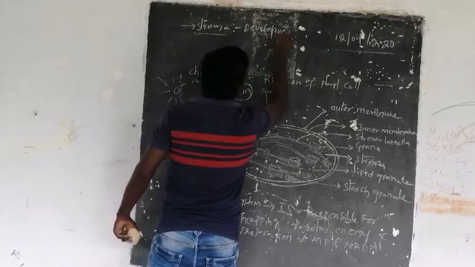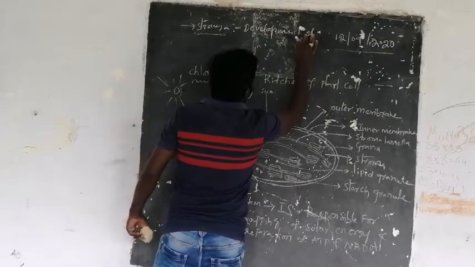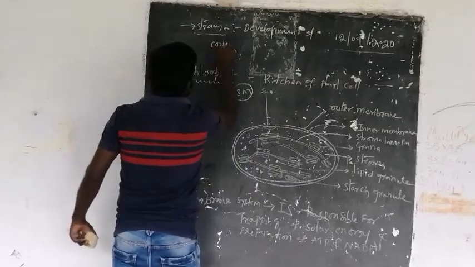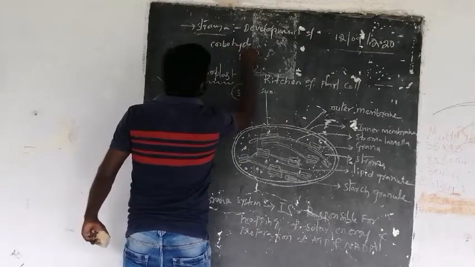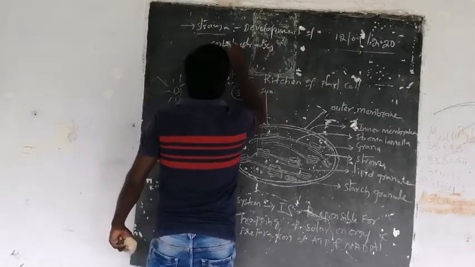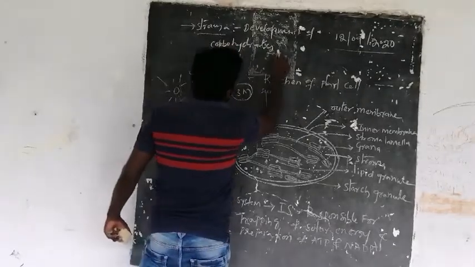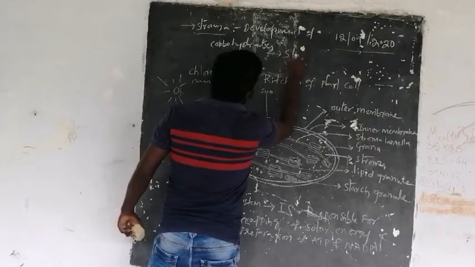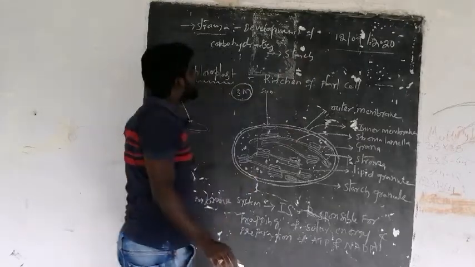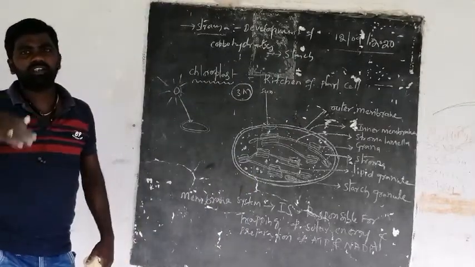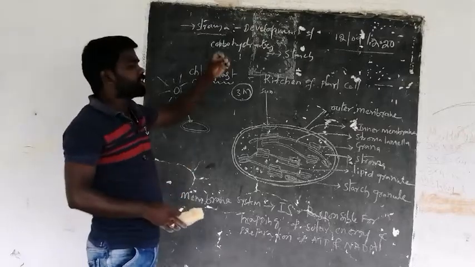Development of carbohydrates. Carbohydrates in turn develop into starch molecules.